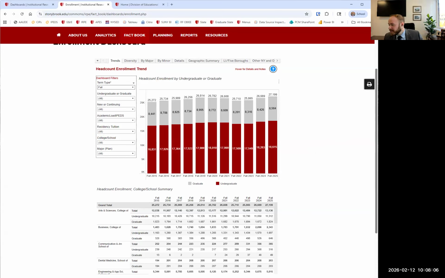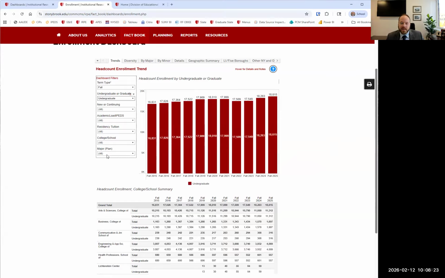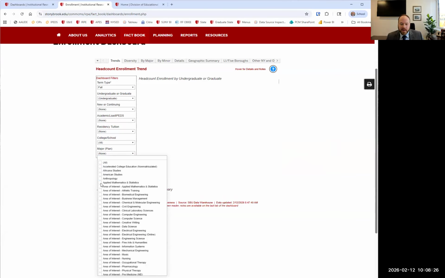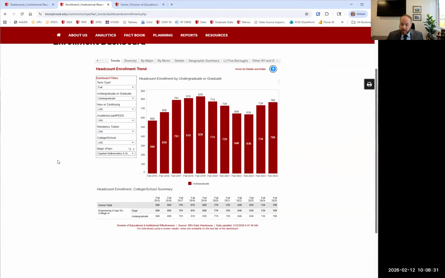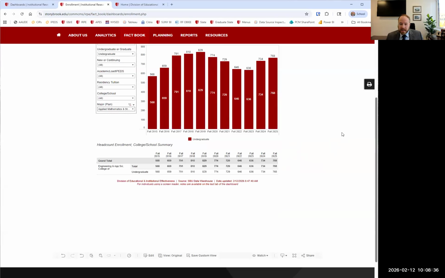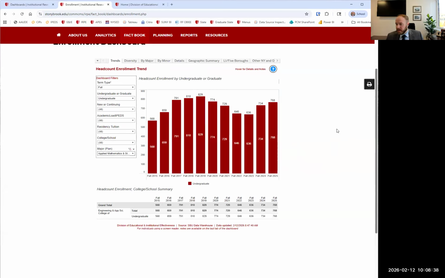So the first question is, how many students are enrolled at Stony Brook? 27,199 as of the fall. And we can see that that's going up over time, over the last 10 years. That's a pretty quick and easy way to answer that question. But we do have lots of other information in here. What if we change that to ask how many undergraduate students there were? We could filter really quickly here and filter in on undergraduates. And then I could immediately go down and say, well, what about applied math and statistics majors? That was my major, so that's why I'm picking on them. We can see them here, and we've already got that really pretty quickly. Now, we can't do too much in terms of retrieving information out of here beyond summary counts.